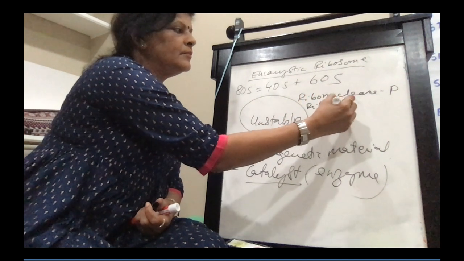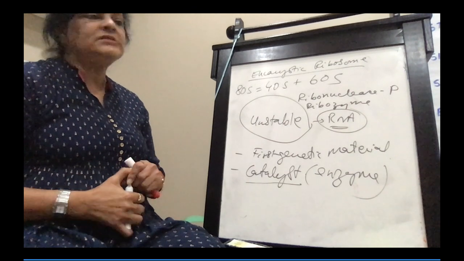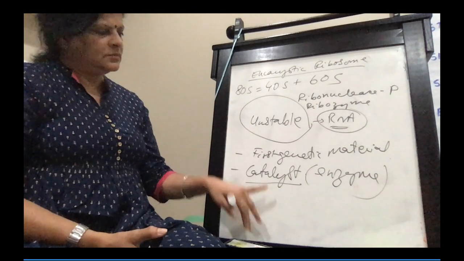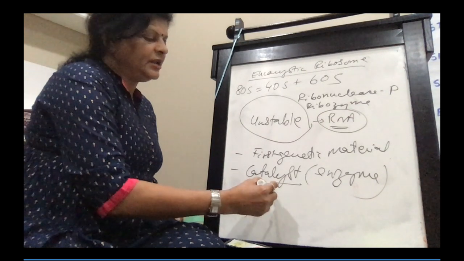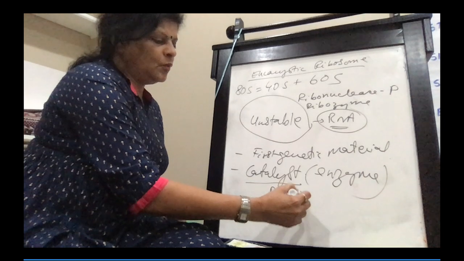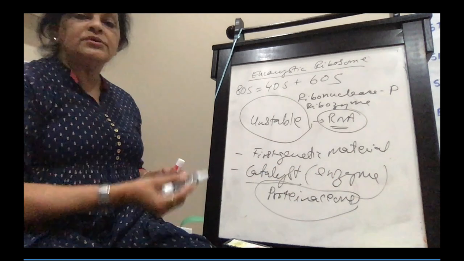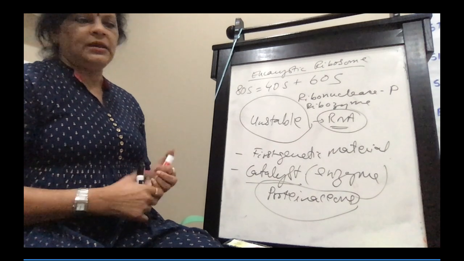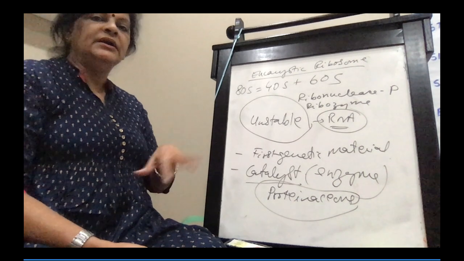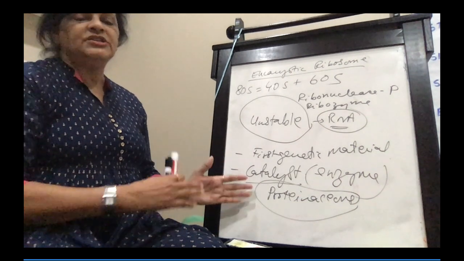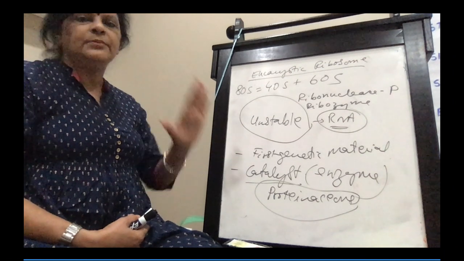Ribozyme is RNA in composition. All the rest of the enzymes, all catalysts, have become proteinaceous. Why proteinaceous? Because they are more stable than RNA. They do not denature so fast with changes in temperature. So the basic reason is stability.